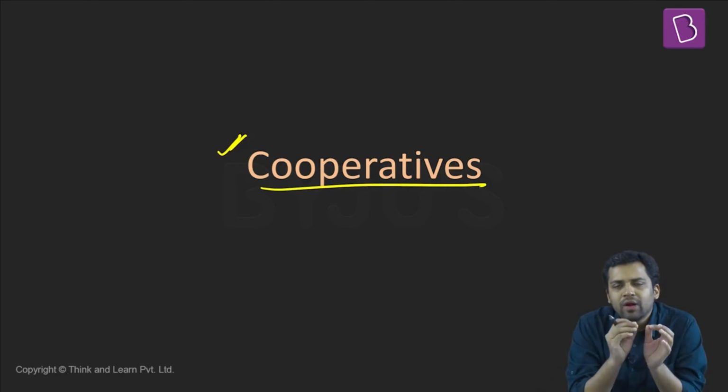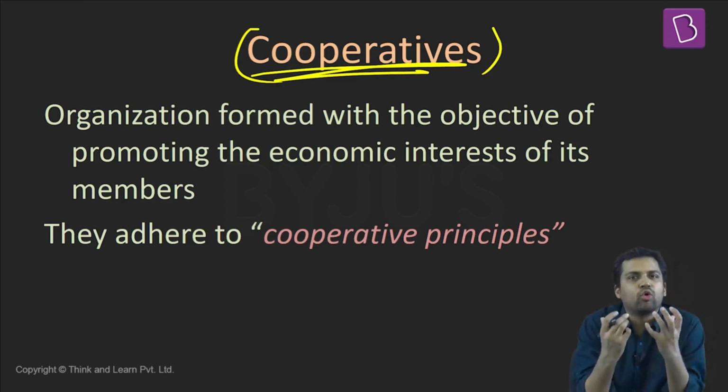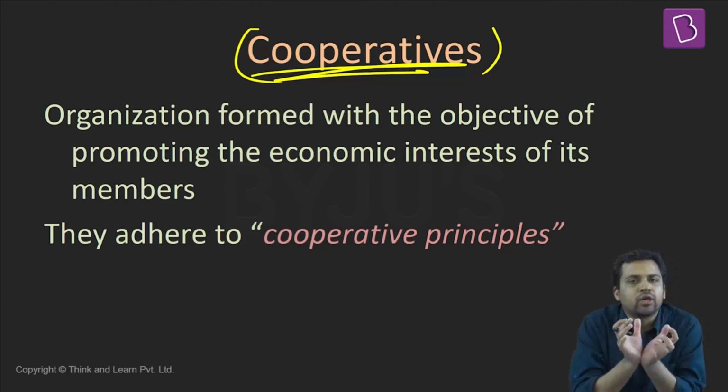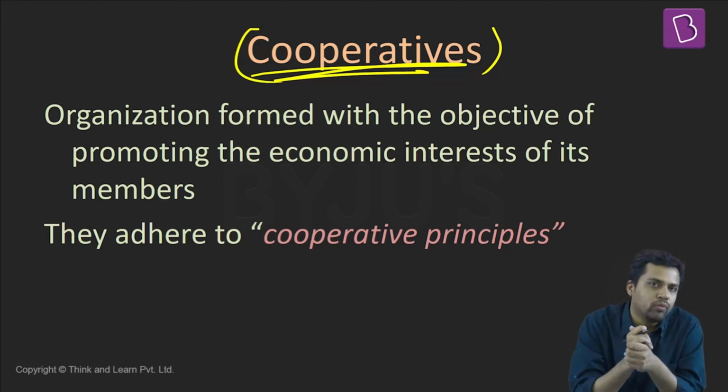So first thing, what we will do is we'll understand what is a cooperative. Now, what is the root word here when we say cooperative? The root word here will be cooperation. So from this, we can guess that in these kinds of organizations, people are cooperating with one another. In these organizations, the main goal will be to help each other out. But what kind of help are they offering to one another?